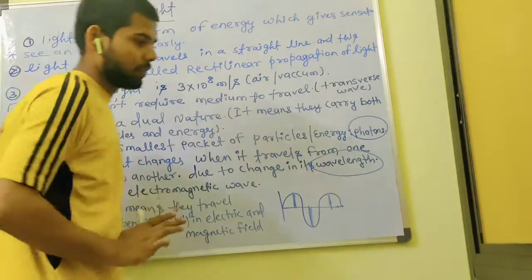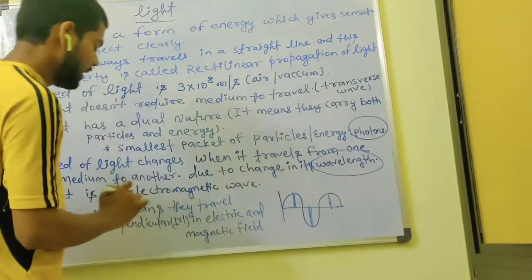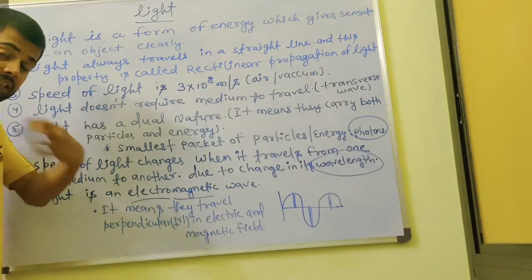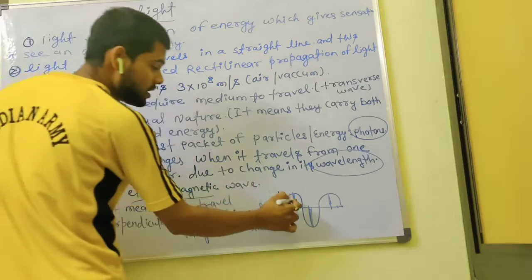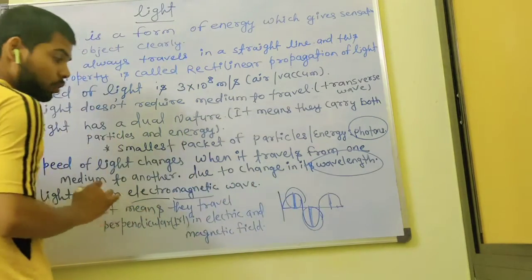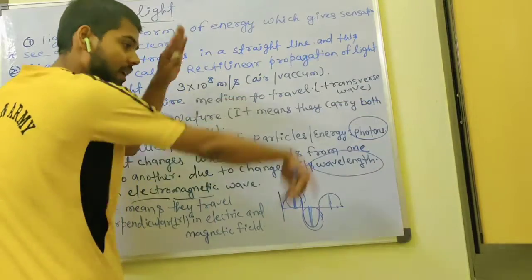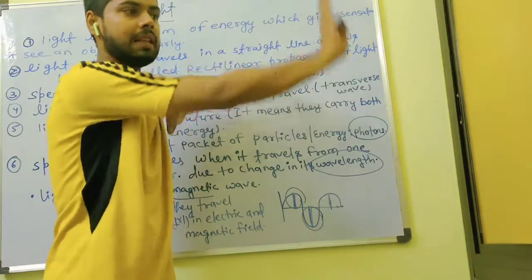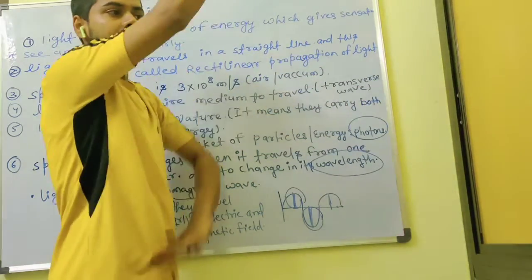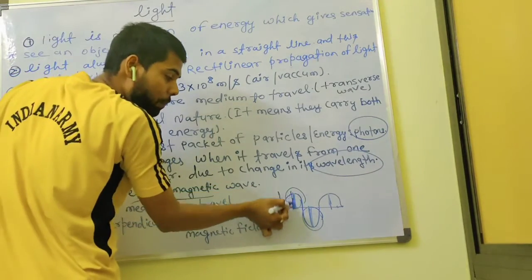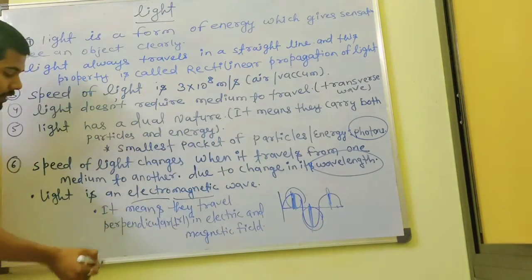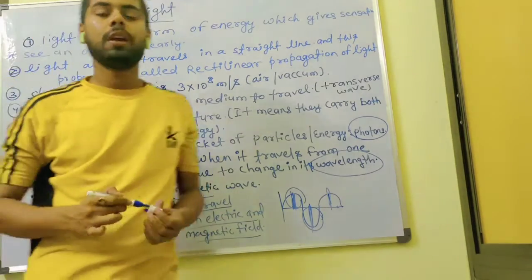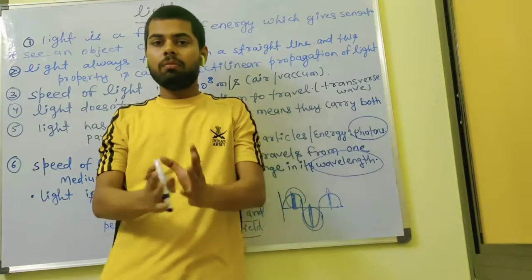Light is an electromagnetic wave. It means light has an electric field and a magnetic field. Got it? See, this one is an electric field and this one is a magnetic field. In electric and magnetic fields, light travels like this. Suppose this is the light motion, and this is the electric field and magnetic field. It means light always travels perpendicular to the electric and magnetic fields. I hope up to here you are clear. This is our basic diagram of this chapter.